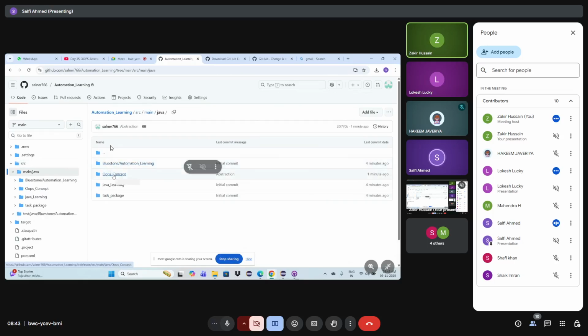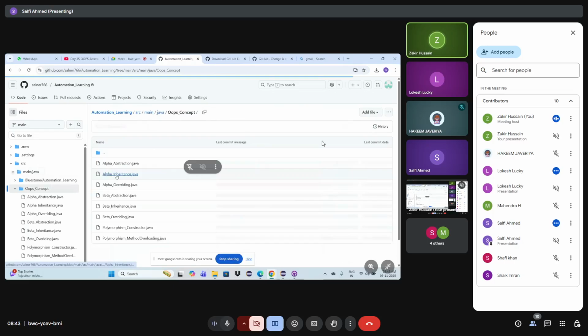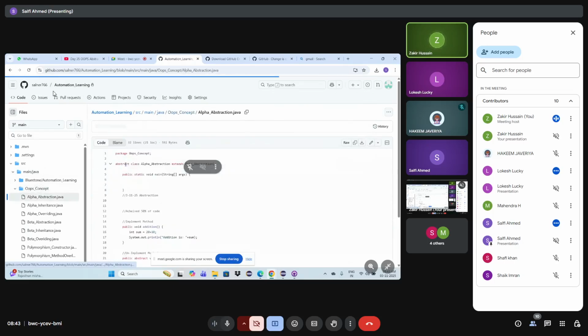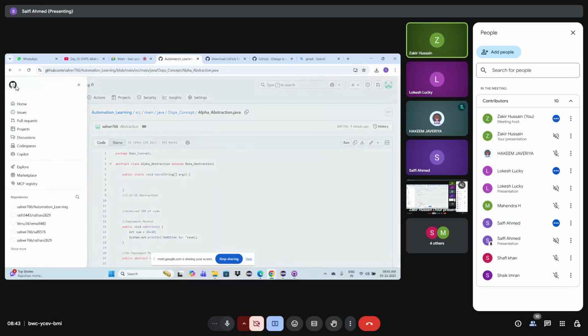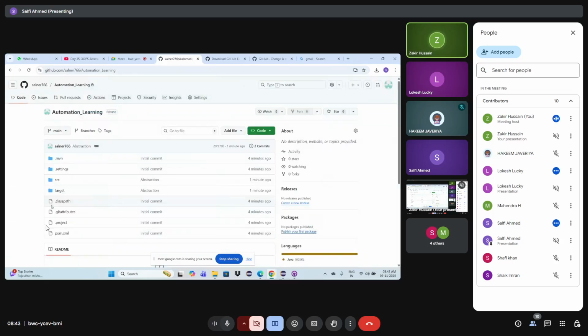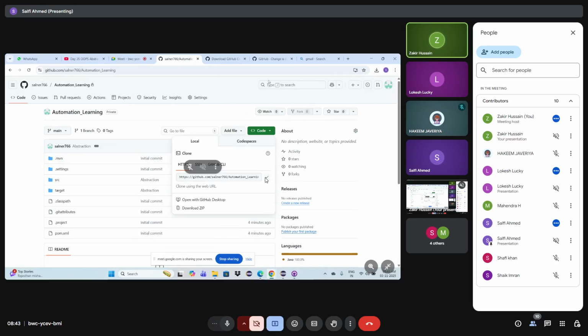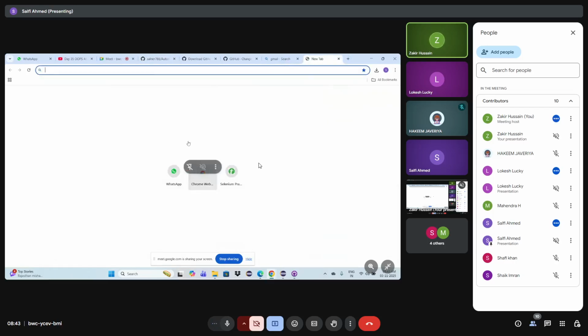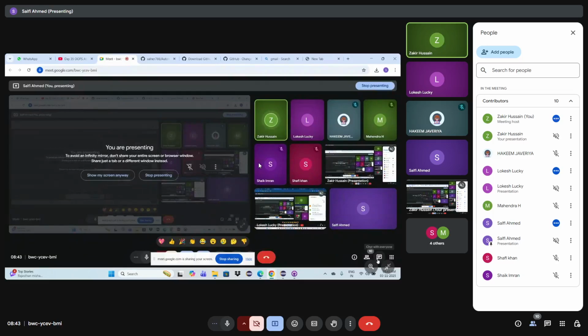Now, if you want to copy this code or share this piece of code with your friends, you just copy this repository URL. Click on repositories on your left hand side, the three dot menu. There is an option called repositories. Click on that. If you want your code to be shared with your friends, there is an option called code here. Click on that, copy this link. Now paste it in the chat, in our Teams chat.